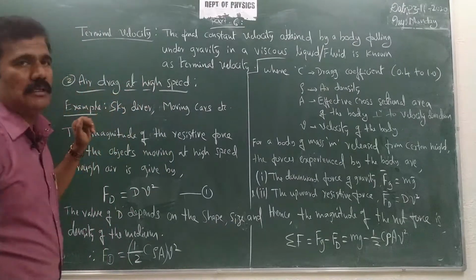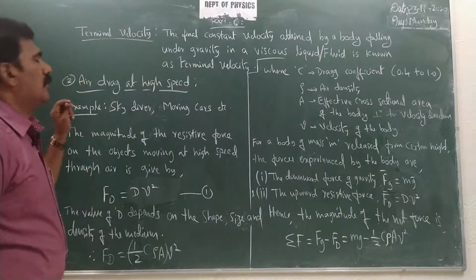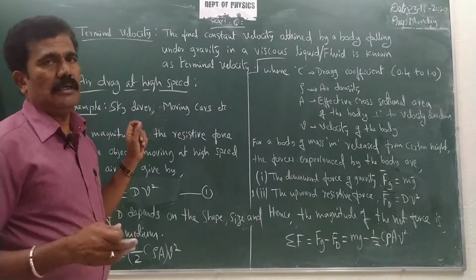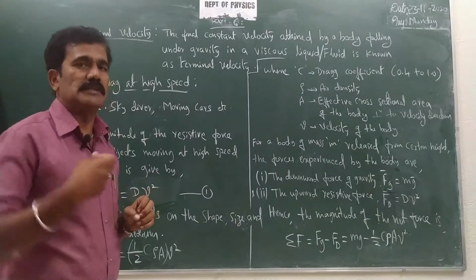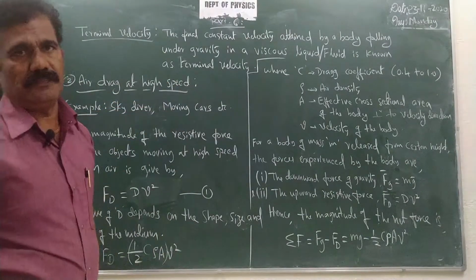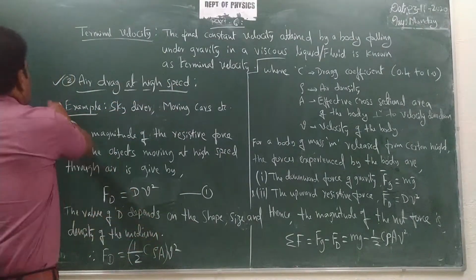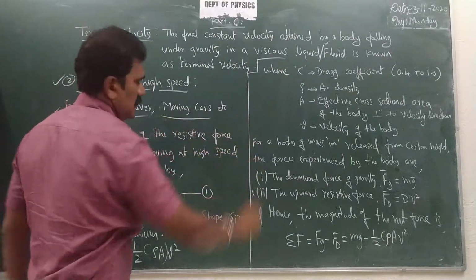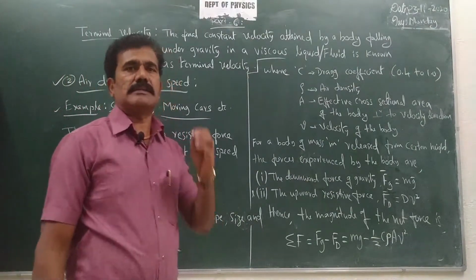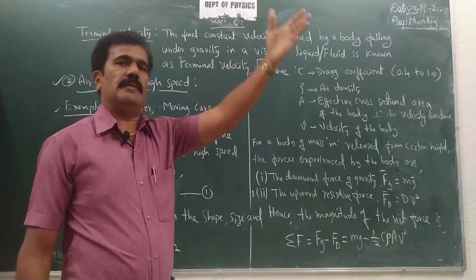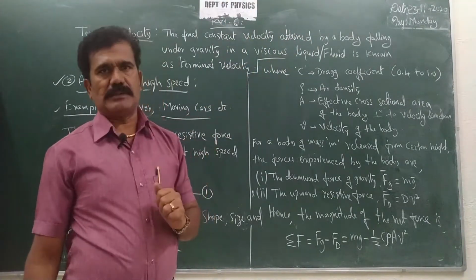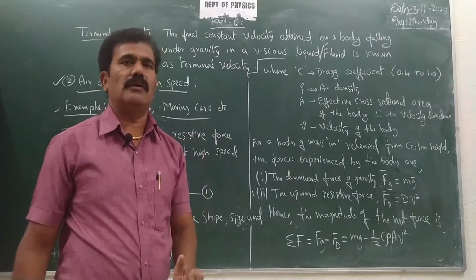Now let us consider the second type, that is, how the body experiences velocity and force if it is falling through a fluid at high speed. As I told, this is air drag at high speed. Examples are a skydiver or moving cars. An easy example to understand is the skydiver. Whenever a skydiver jumps from an aeroplane, he takes the help of a parachute to reach the ground safely.